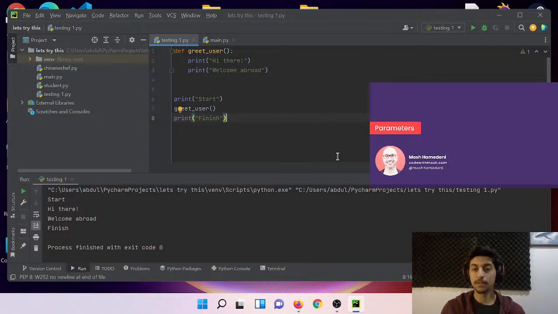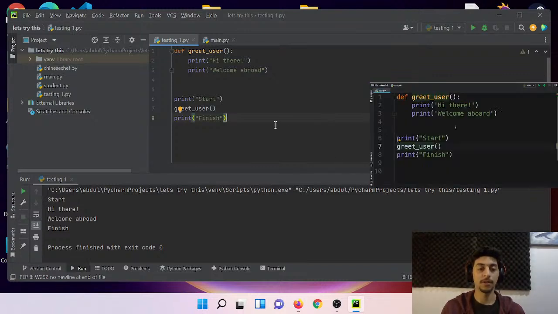All right. Parameters. Here's the function we created in the last tutorial. Now I got a question for you. What is the difference between calling this function and the print function of Python? The difference is that the print function takes some information, in this case, the message that we want to print, but our greet function doesn't take any information.